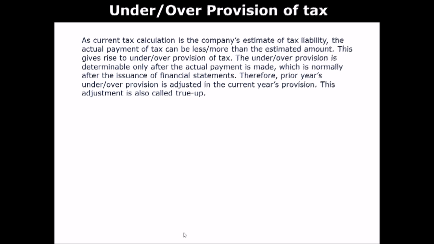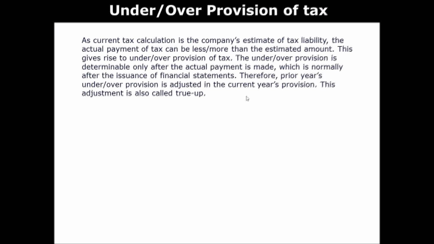So this is still the company's estimate of tax liability. All right, so this is not a finalized figure. And the actual payment of tax can be less or more than the estimated tax amount because it's an estimate, right? So the actual might be different from the estimate.